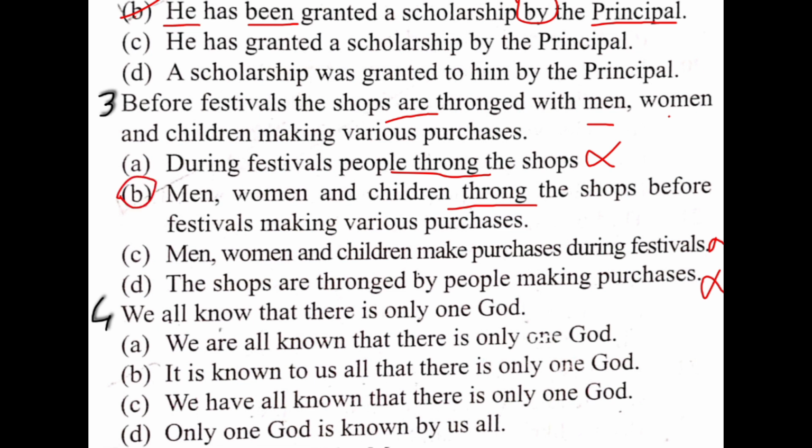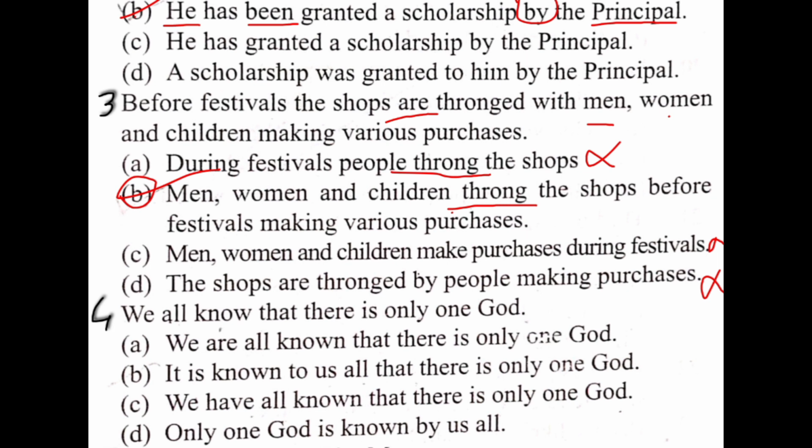And in the B option you are finding that men, women, and children, all the words are here, and you have to write in active voice simple present tense. Men and women are the objects in the passive voice, and here these are used as the subject in the sentence. So your sentence is in this way: men, women, and children throng the shops before festival making various purchases. So your right option is B.